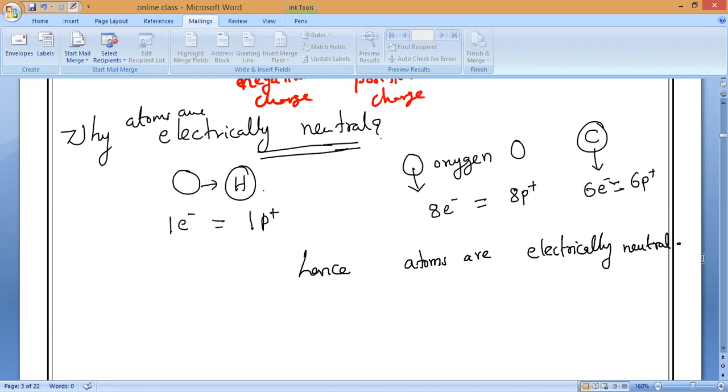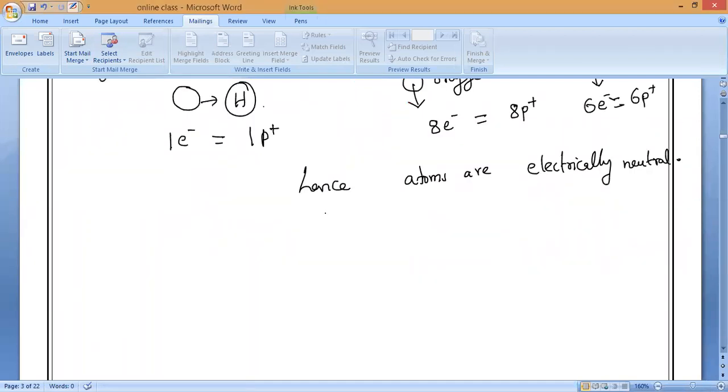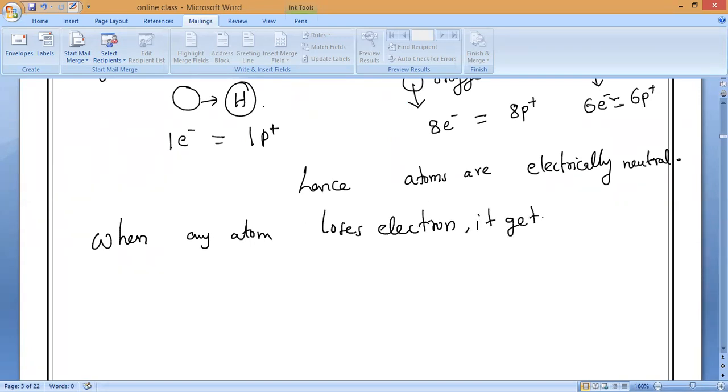Atoms are electrically neutral. Now observe very carefully. Some atoms will lose electrons and some atoms will gain electrons. So let us discuss this point very clearly. When any atom loses an electron, all of you should remember, it gets a positive charge. What charge will it get? It will get the positive charge.